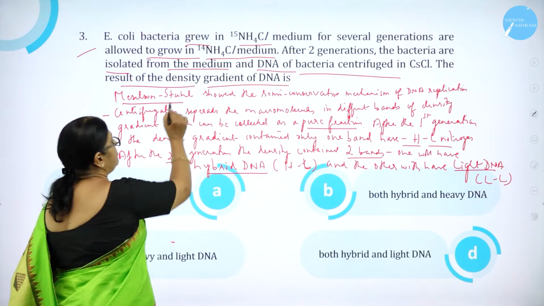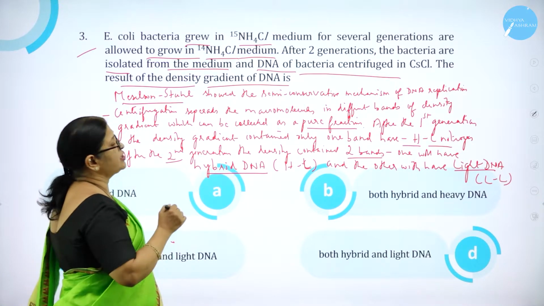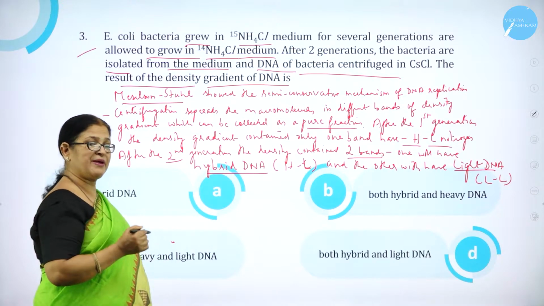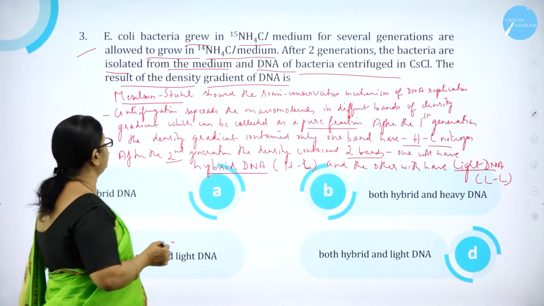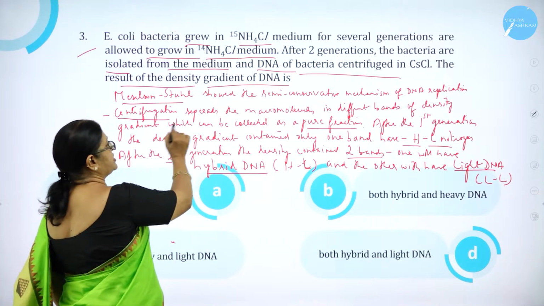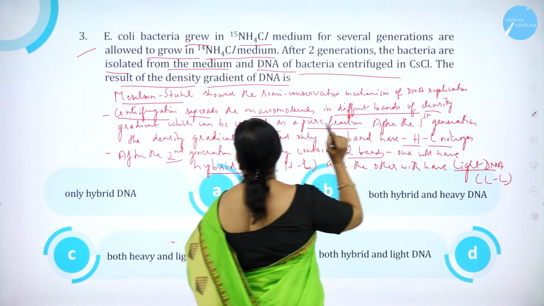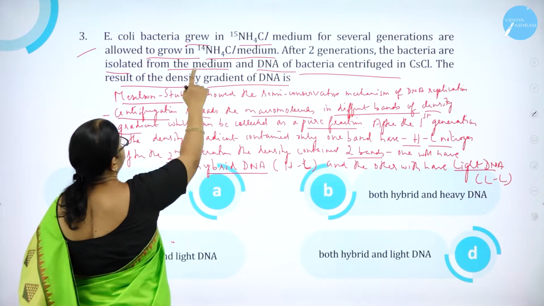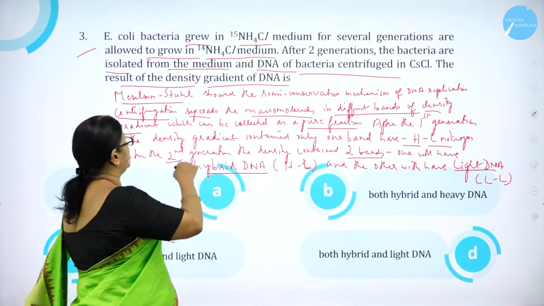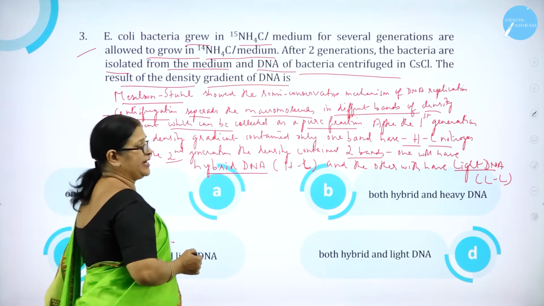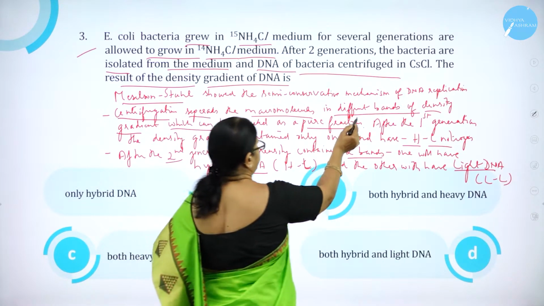So as you all know, Meselson and Stahl showed the semi-conservative mechanism of DNA replication, and centrifugation separates the macromolecules in different bands of density gradient. So here you can see the difference in the density gradient, which can be collected as a pure fraction.